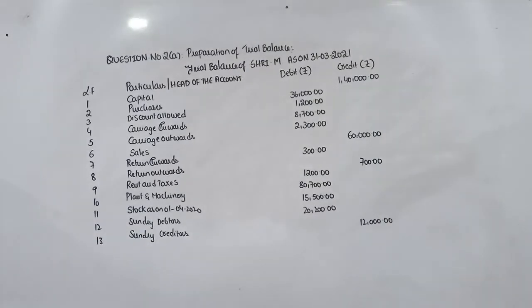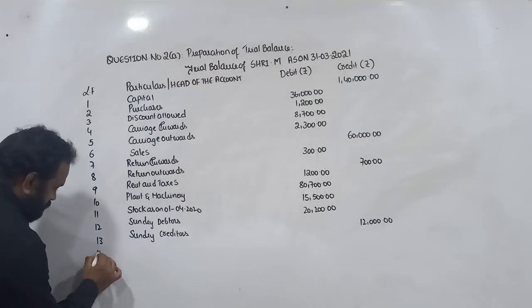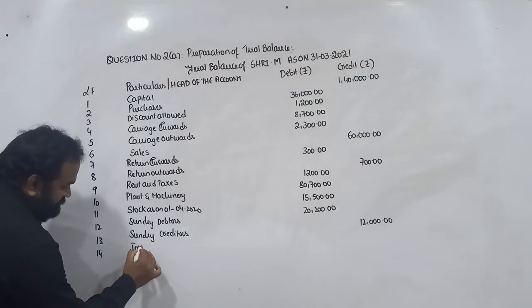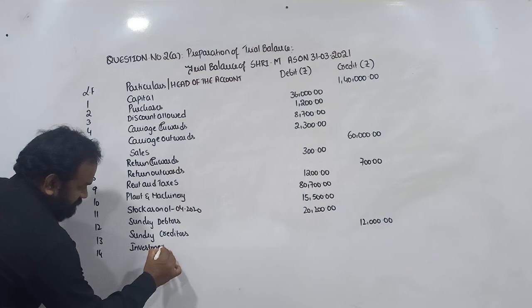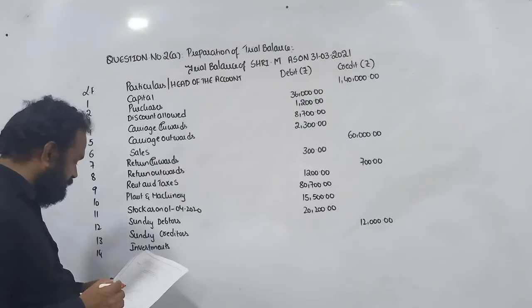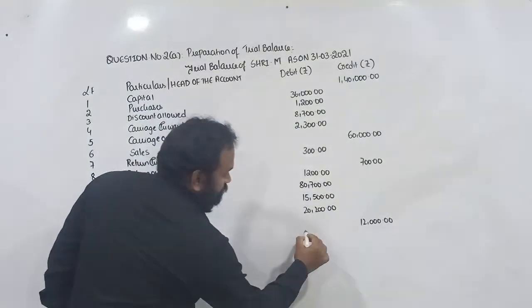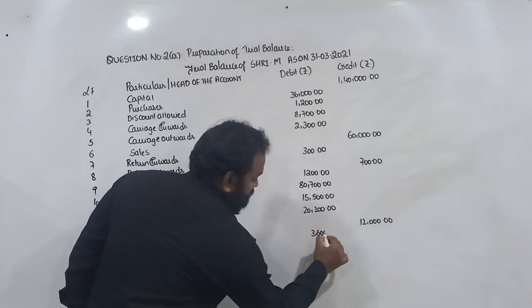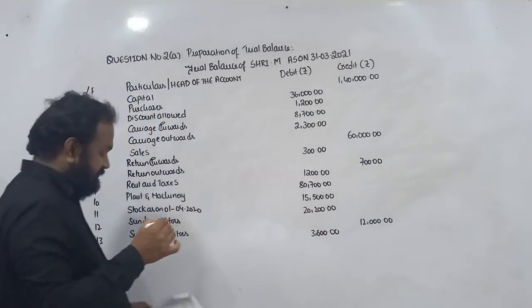So I'll check whether the space is sufficient or not. Yes. Investments, item 14, shows debit balance of rupees 3,600.